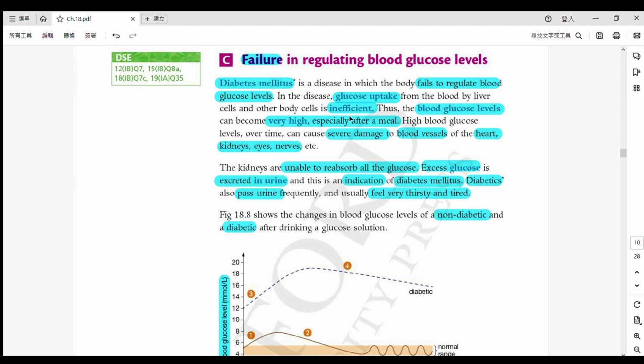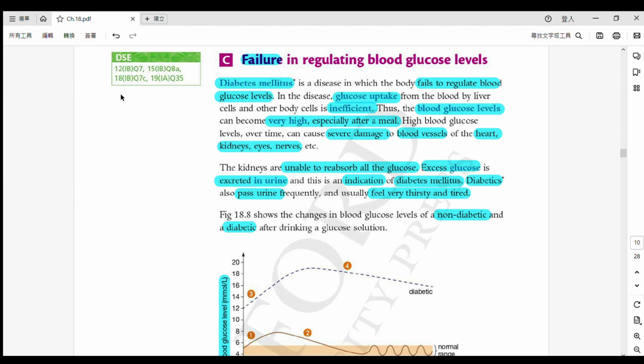Okay, so in other words, we can say that the glucose uptake is inefficient. Okay, so our body cannot remove the excess glucose efficiently. 唔能夠將一個多餘嘅 excess 嘅 glucose 啦，係 efficiently 有效咁樣去 remove 移除嘅。Alright, so therefore usually for these diabetes patients, 即係代表佢哋呢啲病人啦, they will have a very high blood glucose level, especially after a meal.